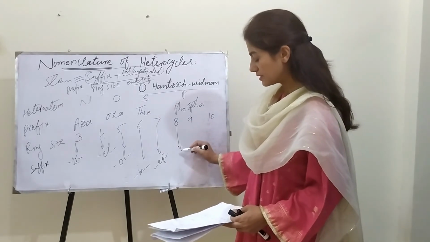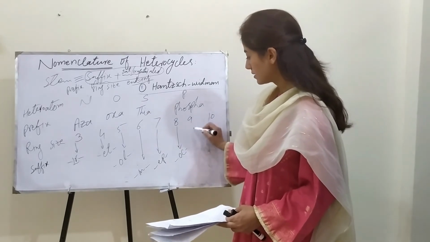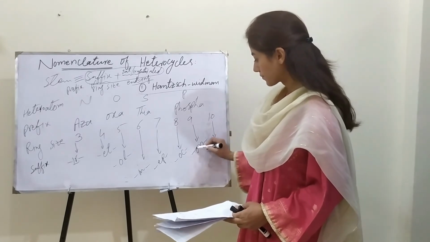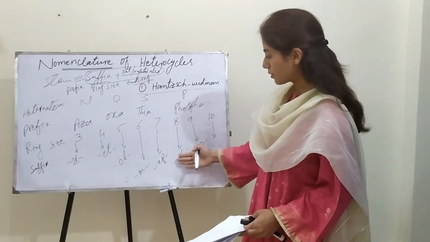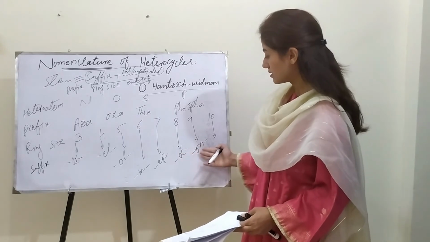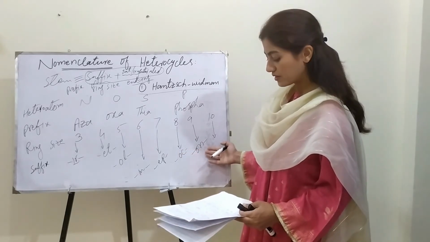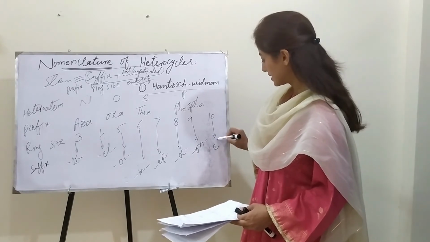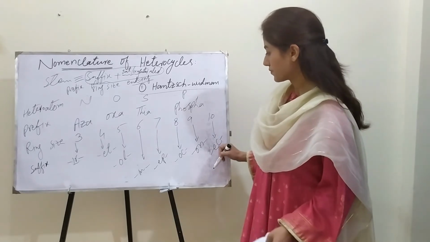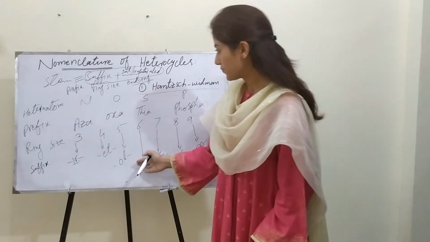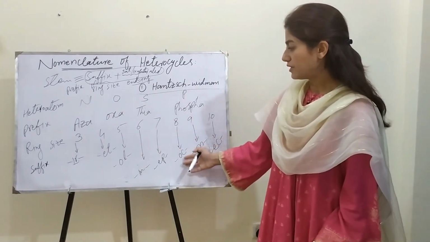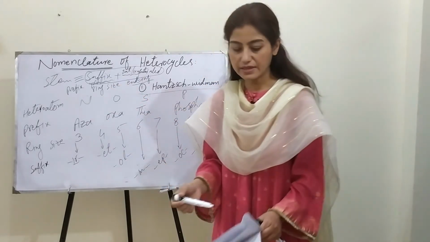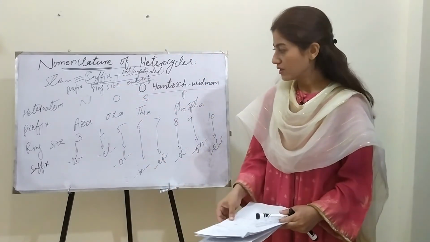For eight-membered, that is oc. For nine-membered, that is on. This is from hepta, then octa, and from nona, and from deca, that is ec. So in this way, we use these suffixes to highlight the ring size.